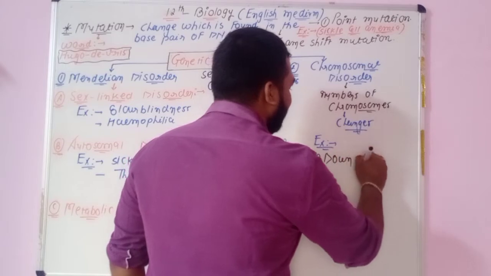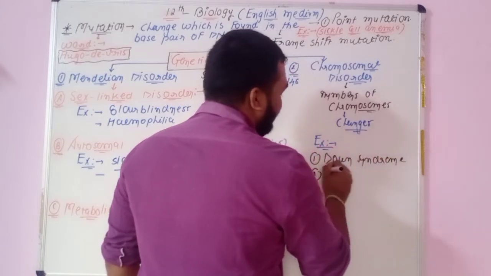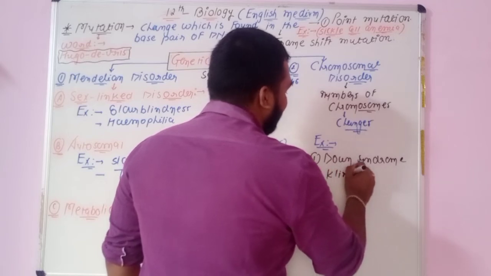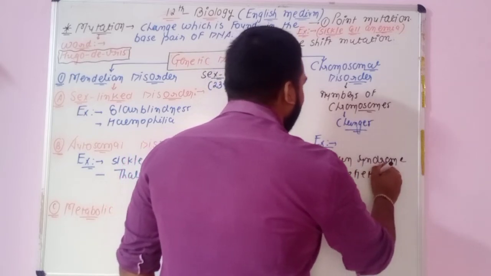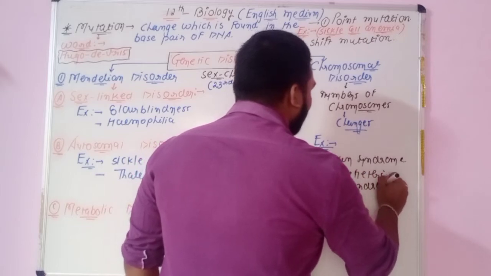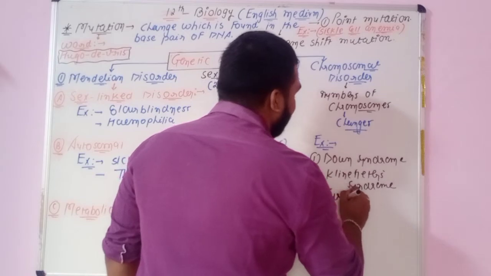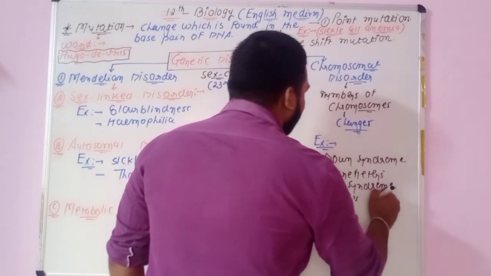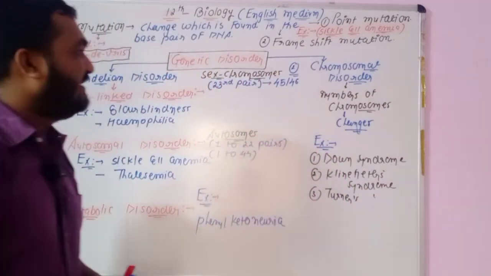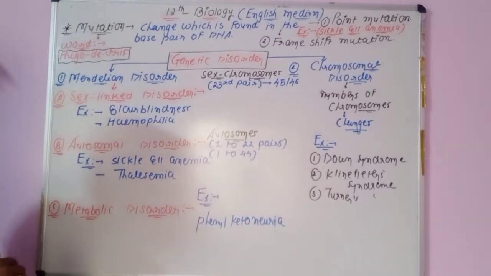First one is known as Down syndrome. Second one is Klinefelter syndrome. Third one we can say is Turner syndrome. So three examples are there. So it is the proper chart of the genetic disorders.